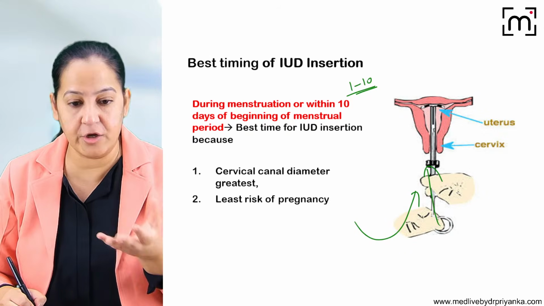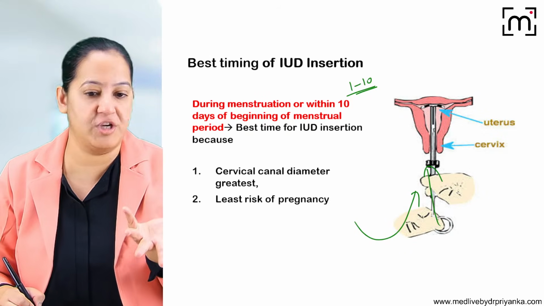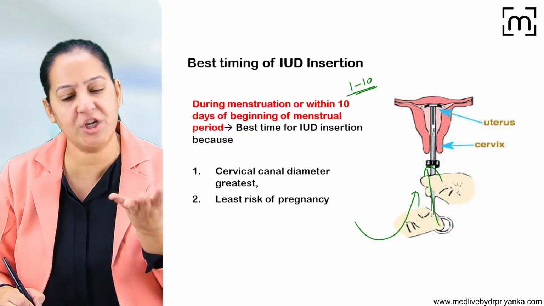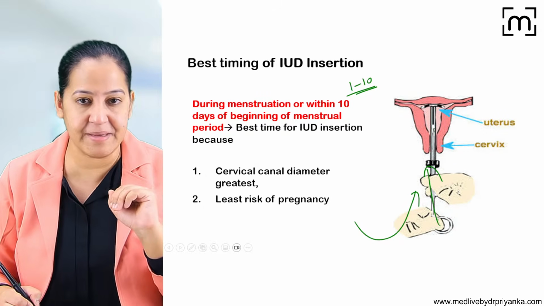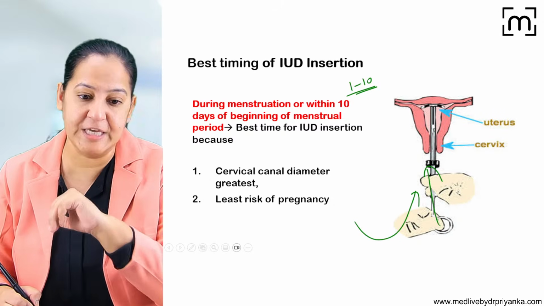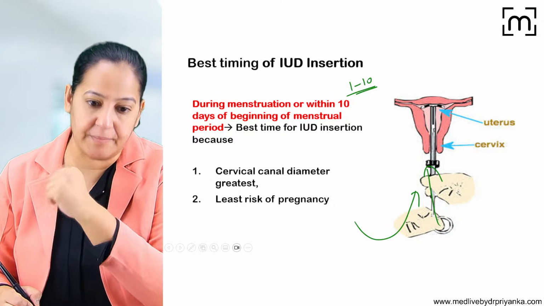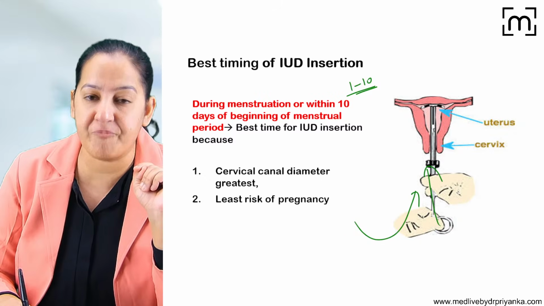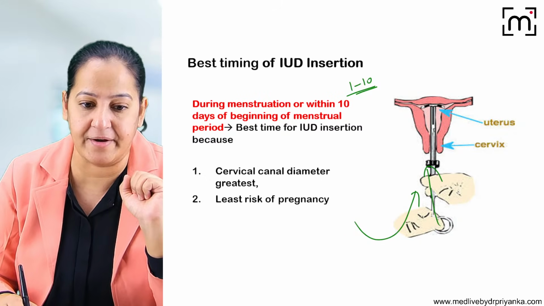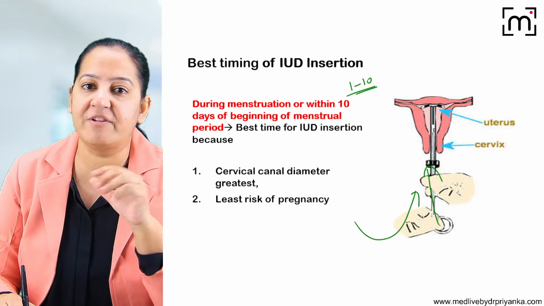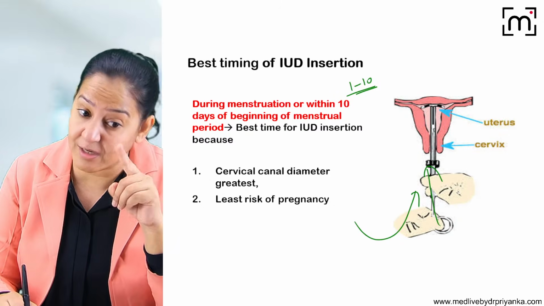So I will ask a leading question: are you pregnant? Just suppose she says, no, doctor, I'm not pregnant. But maybe she does not know and she is pregnant. Maybe last month she had menstruation, but this month the menstruation is due and she has not crossed that date. The first symptom of pregnancy, when the lady comes to know she is pregnant, is absence of menstruation, that is amenorrhea. Okay. So if the lady is menstruating, I will be sure that she is not pregnant. That's why I want to insert during menstruation only.